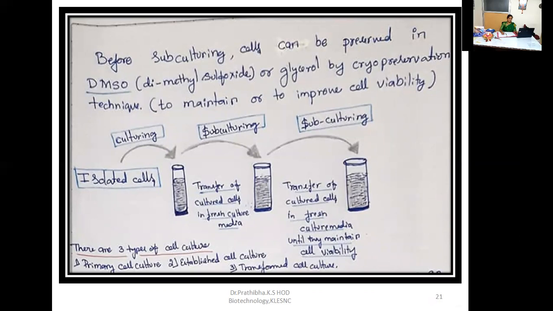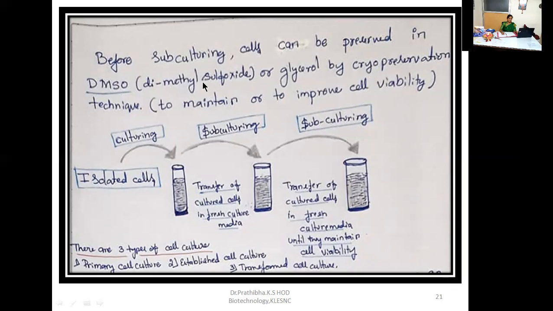Okay, one more thing you should keep in your mind here. Before subculturing, if you want to preserve the cells, we can preserve them for a longer duration. After some time we can also go through subculturing. So before subculturing, cells can be preserved in DMSO, that is dimethyl sulfoxide, or glycerol, or by cryopreservation technique.